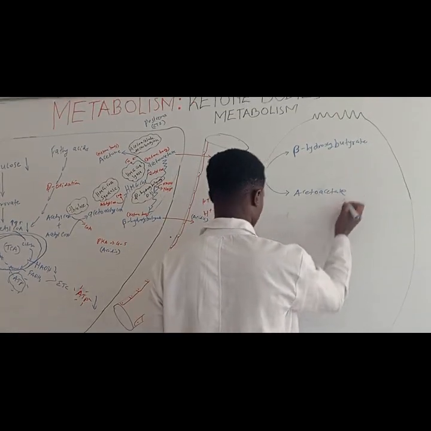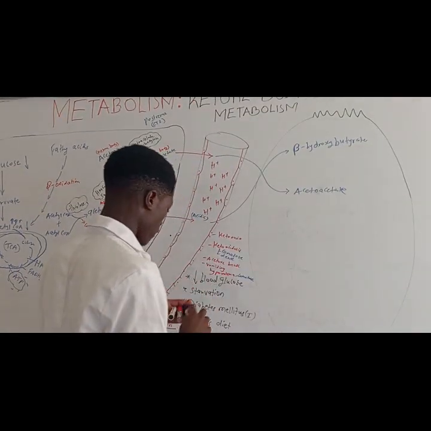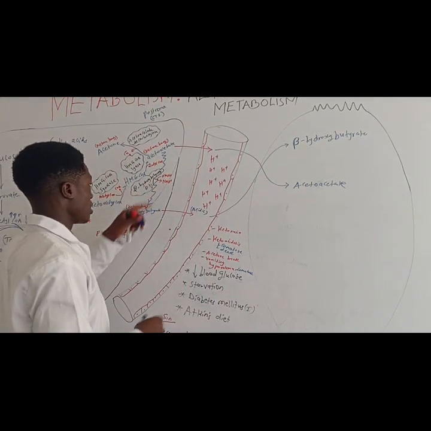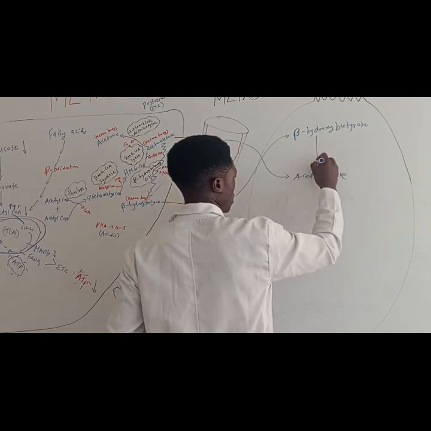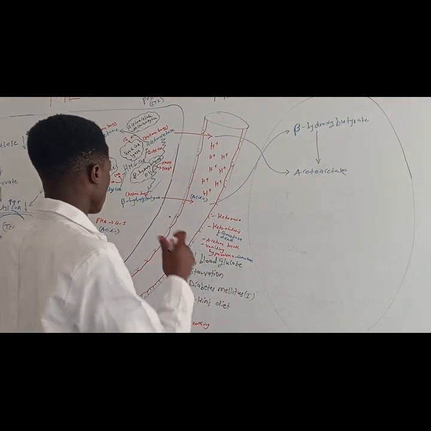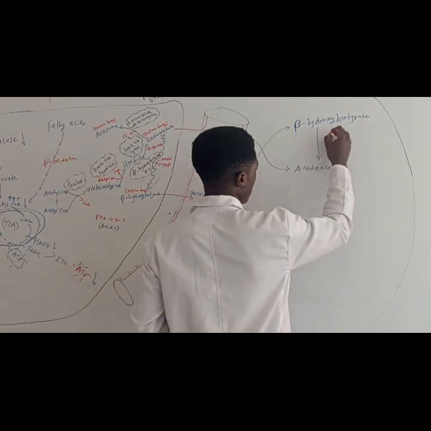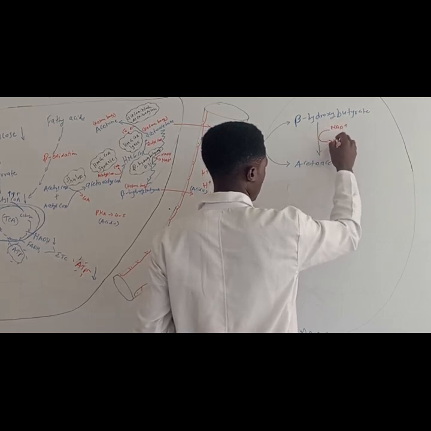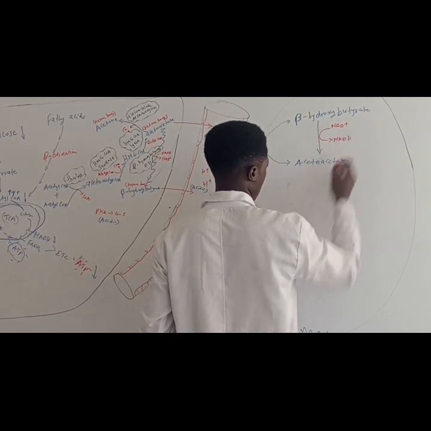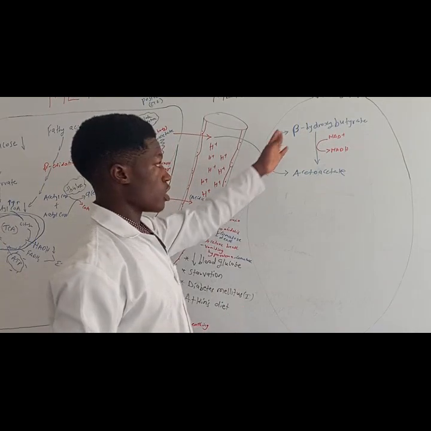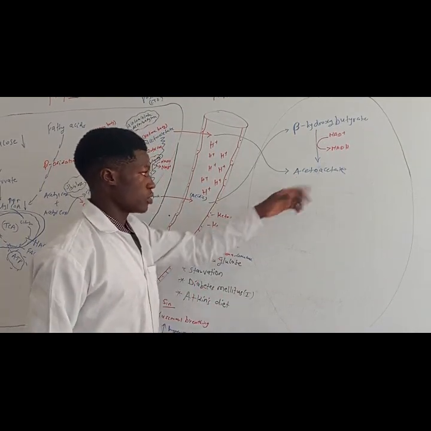Now, let us see what's going to happen. Remember, while we were forming the beta hydroxybutyrate from acetoacetate, we used NADH. Now, in this case, NAD is going to be converted to NADH. That is to say that they are going to be reduced. So, it means you are going to oxidize beta hydroxybutyrate into acetoacetate.